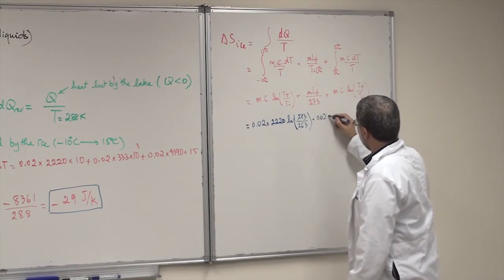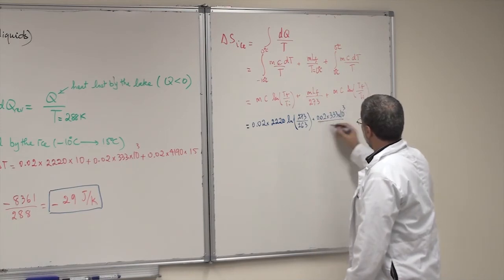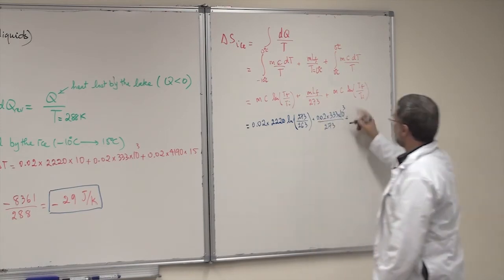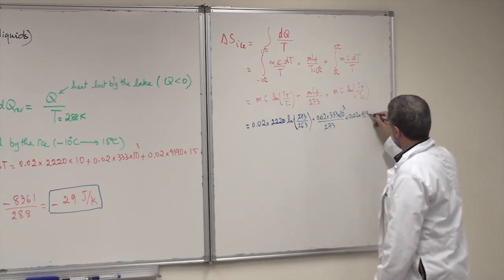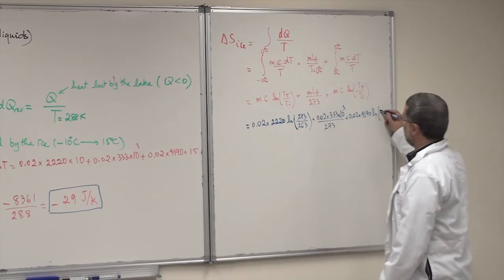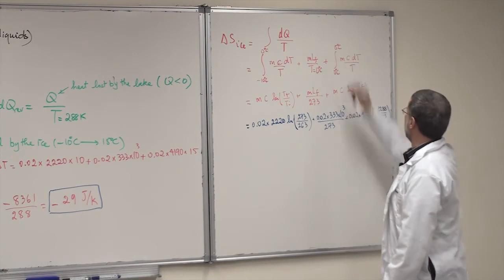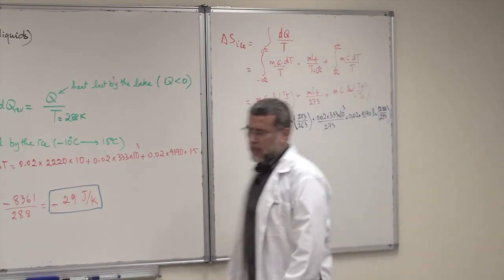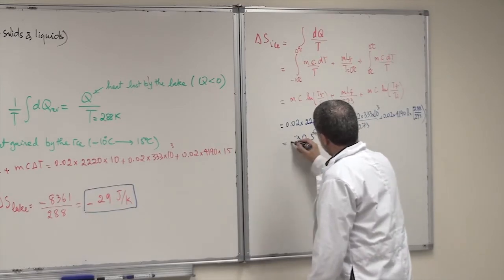0.02, which is the mass of ice, times L fusion, 3.33 times 10 to the power 5, divided by 273, plus another term here, 0.02 times specific heat of water, 4190, ln of T final, which is 15 degrees Celsius, which is 288, divided by 273, which is the 0 degrees Celsius. If you do the calculations correctly again here, you will find a value of 30.5 joules per Kelvin, and it is positive.